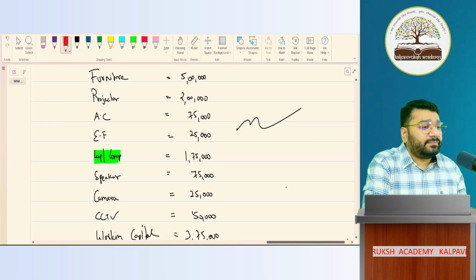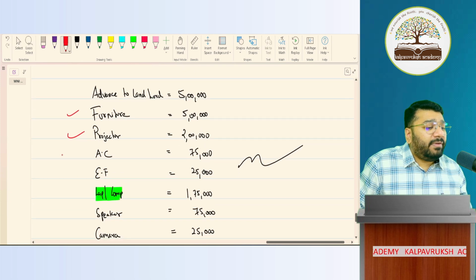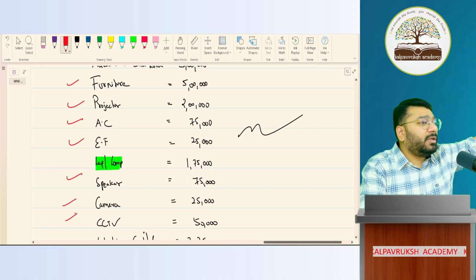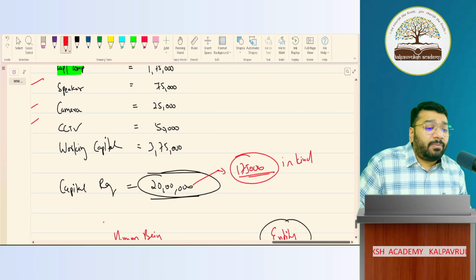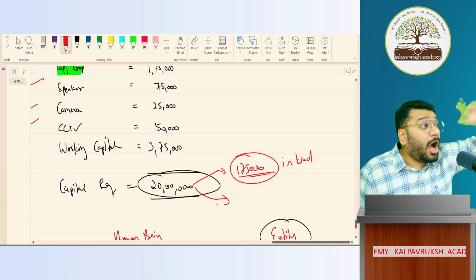The rest I didn't have. I don't have any furniture with me. I don't have any projector at home. I don't have any AC, electrical fitting, speaker, camera, CCTV at home. I have to buy all of this. For this, I need money. So the remaining capital is how much, people? From 20 lakh rupees, if I subtract the 1,75,000 laptop value, how much is the remaining amount?